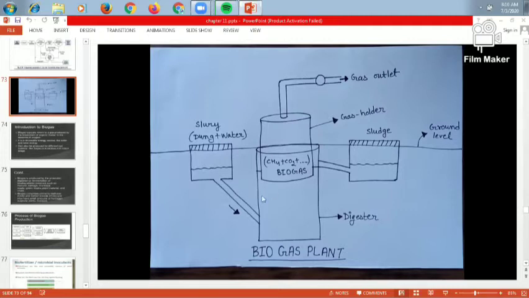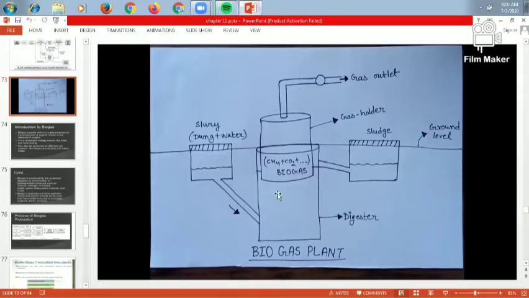Then after the complete digestion of the slurry, it is removed to the second one. This is the second pit, where it is put, and after that we use this slurry for different activities at ground level. So in this way a biogas plant works. The first pit is the first area, and the second pit area is the main biogas plant area where the biogas is produced, and here is the digester.